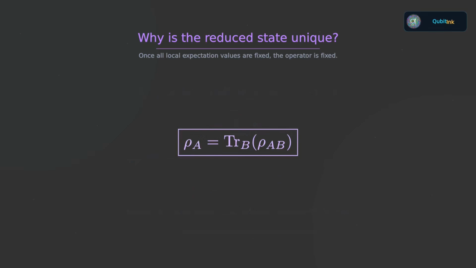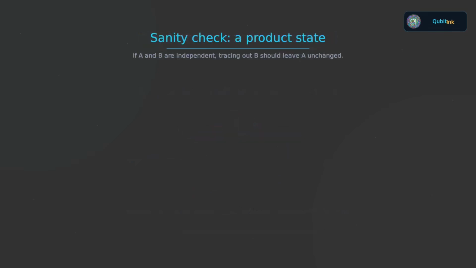Let us check the definition on the simplest case. Suppose the joint state is a product state, rho tensor sigma. There are no correlations here. A is described by rho, and B is described by sigma. Now trace out B. The rho factor is left untouched, while sigma contributes its trace.